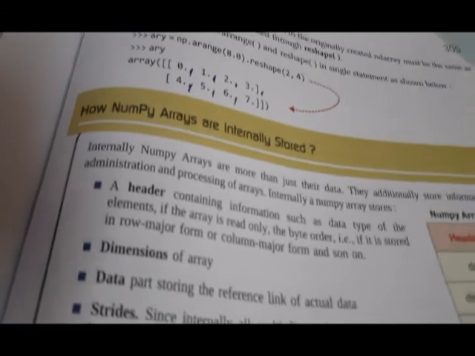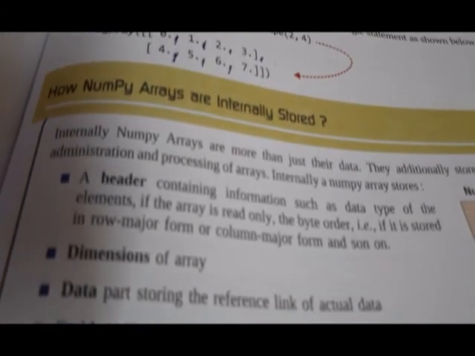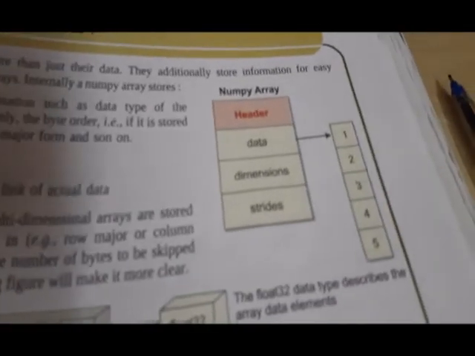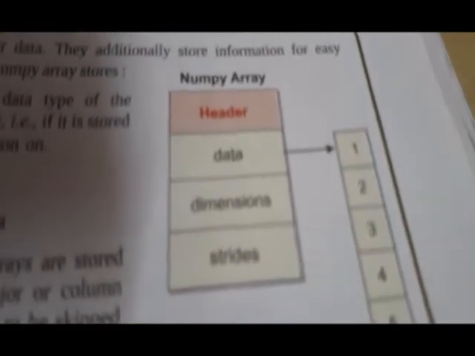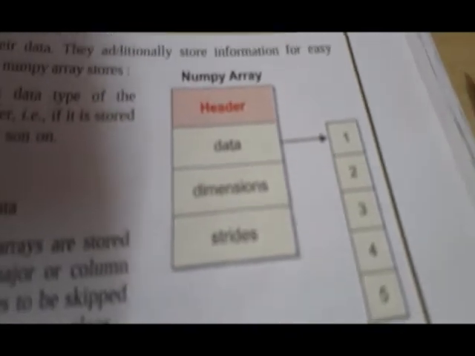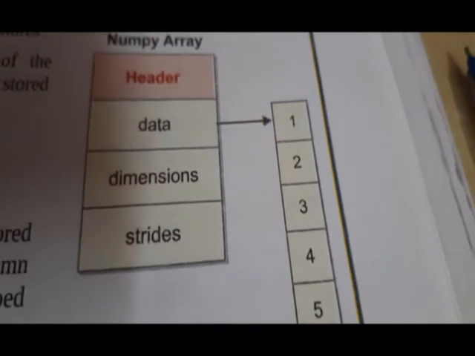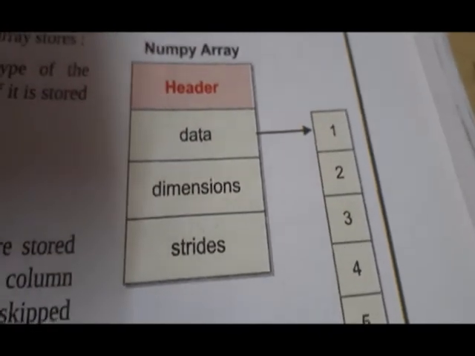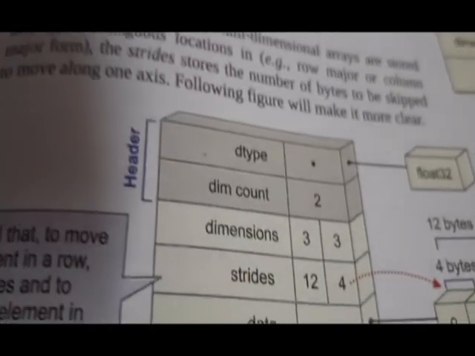NumPy arrays, when they are stored internally, occupy a lot of space, regardless of their data type. Why? Because a lot of information is stored. NumPy arrays have got a header. The header stores the data part, dimensions, strides. Alright, so what are these? Let me show you through this diagram.